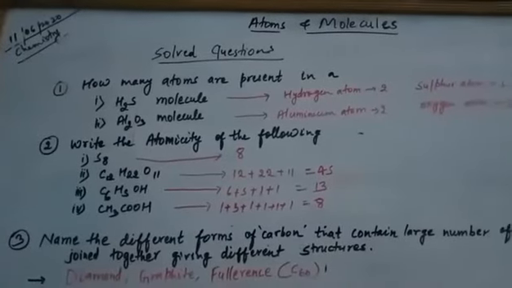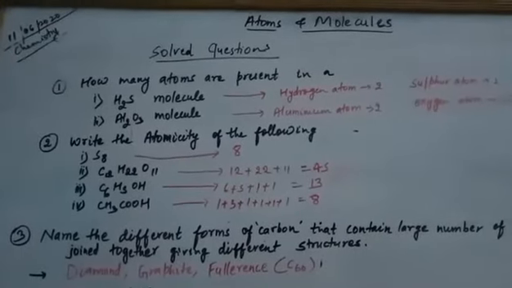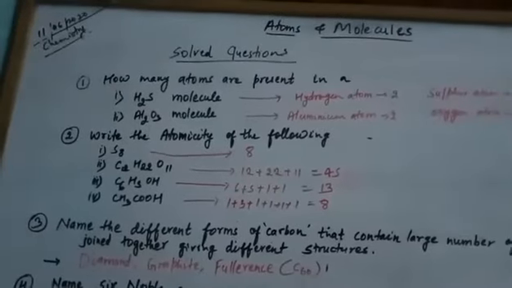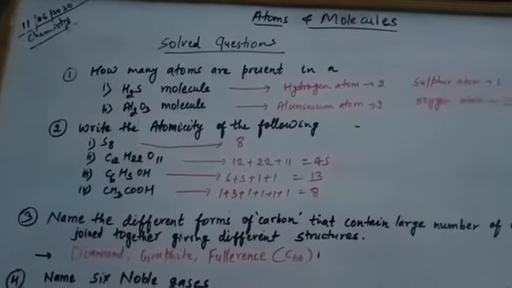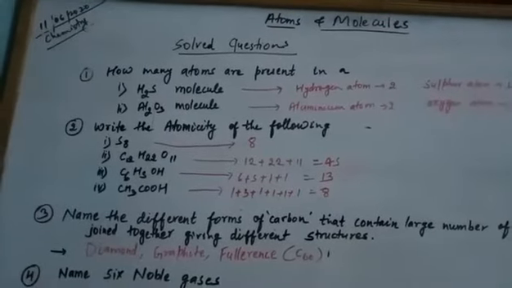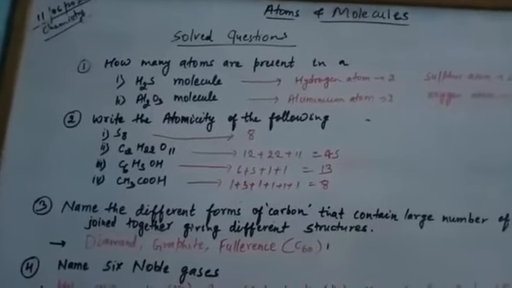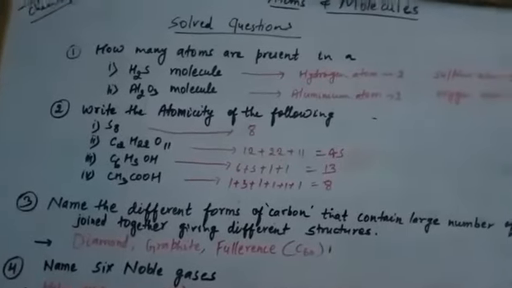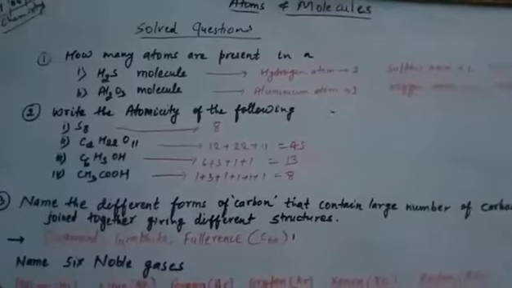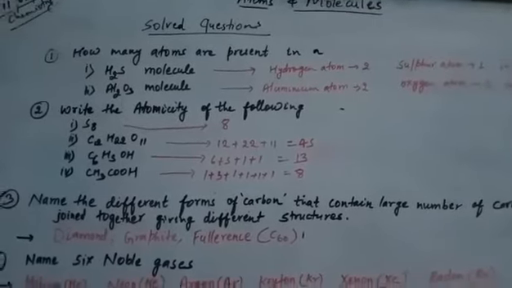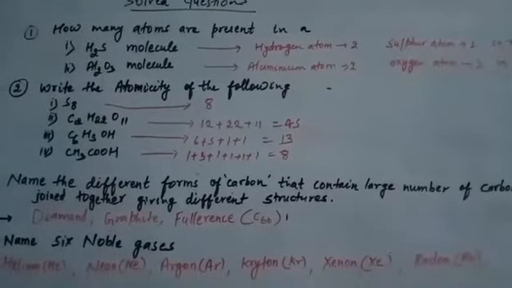So now we will see solved questions of the assignment given to you last time. But before that, whatever I have discussed in today's class, that is about different ions, their symbols, their net charge acquired by them, type of the ions, then valency, you have to learn all that.